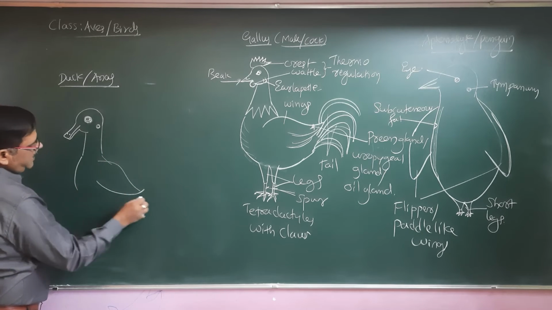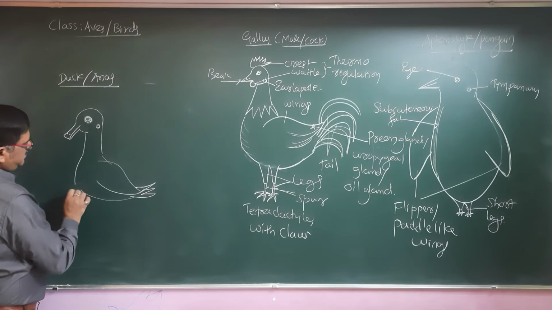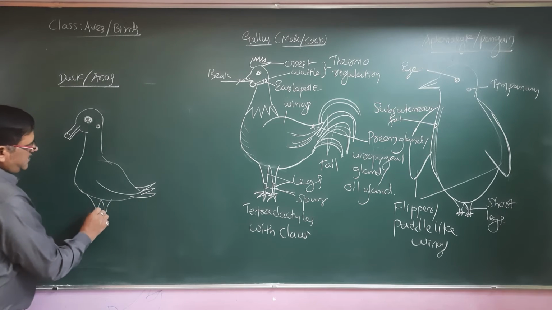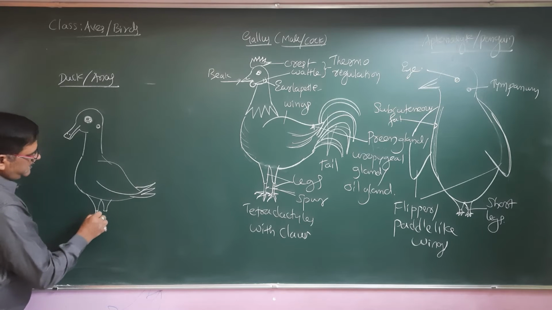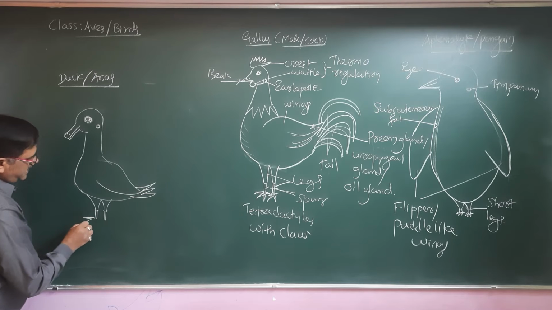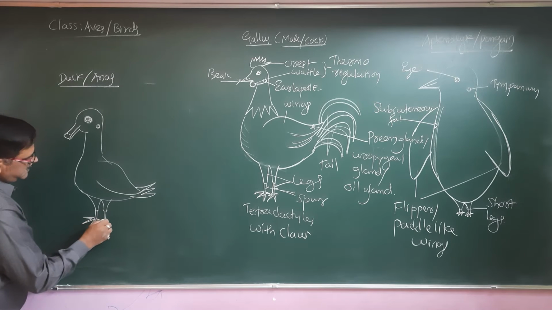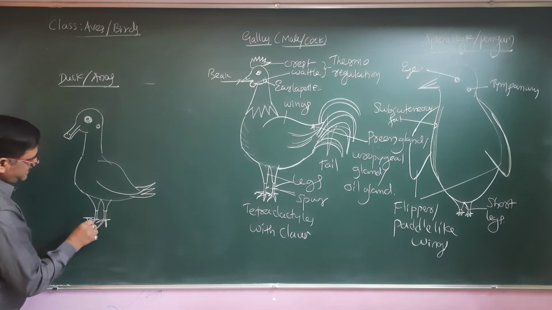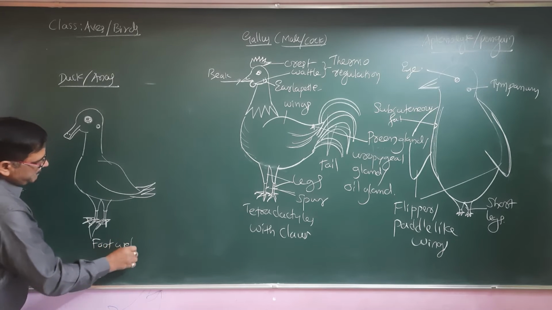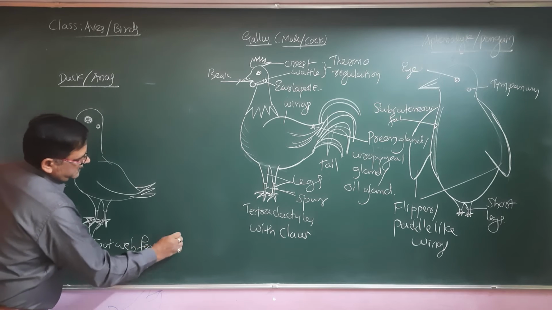So the ducks have a short tail, and ducks can easily swim on the water. Why? Because of the foot web they have. Let me tell you, the duck leg, these are the digits as such what we are observing, but in between the digits, yes, we can find the presence of a foot web that helps in paddling in the water.